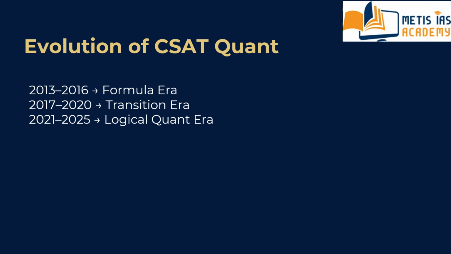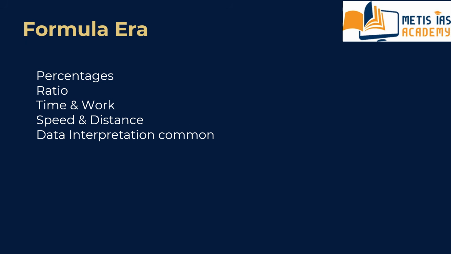Let me begin with a statement that many UPSC aspirants may find uncomfortable. That is, CSAT mathematics is not eliminating weak students. It is eliminating overconfident students.